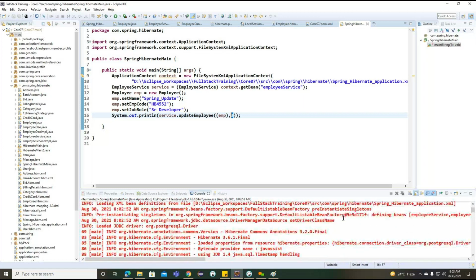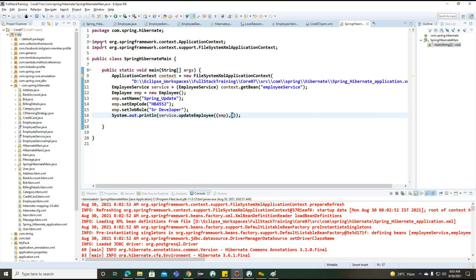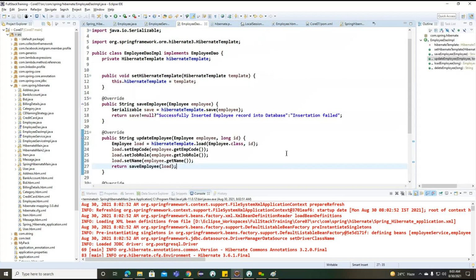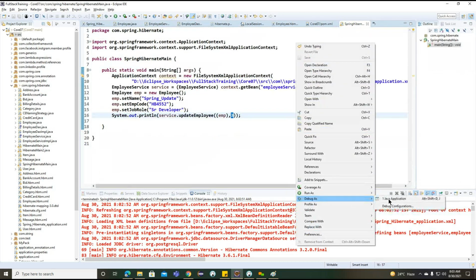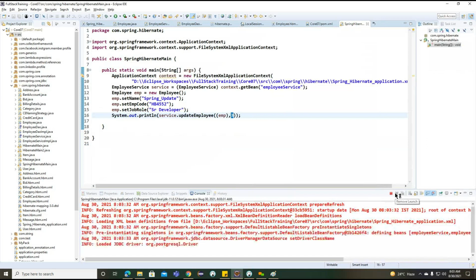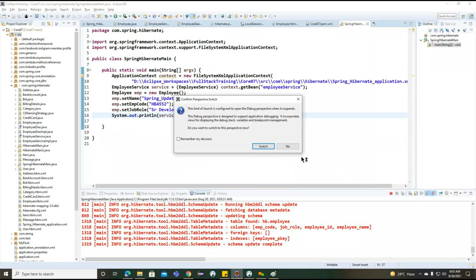Okay. For this, we need to understand. We'll put a breakpoint here. We'll see whether while loading the object we are getting an exception, or while saving. We need to understand here.